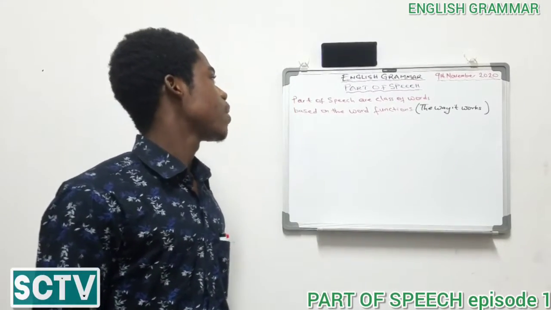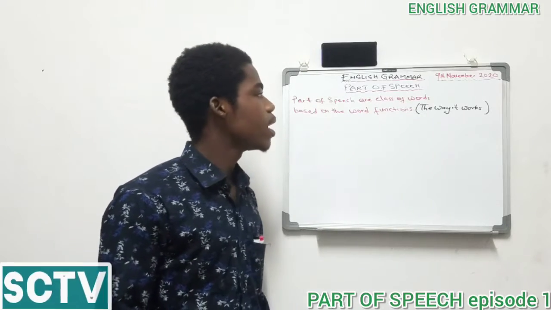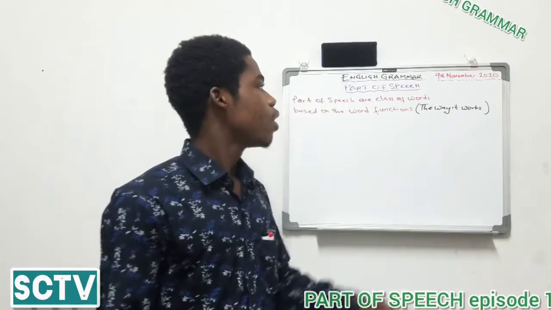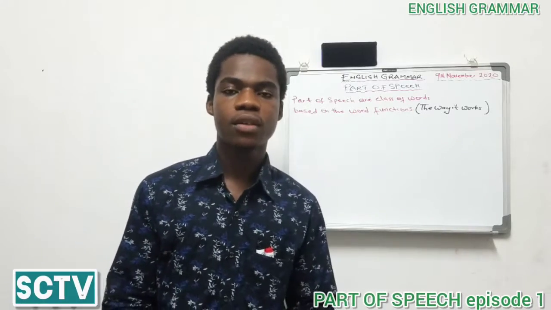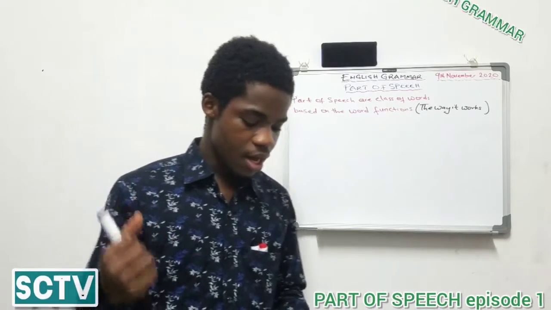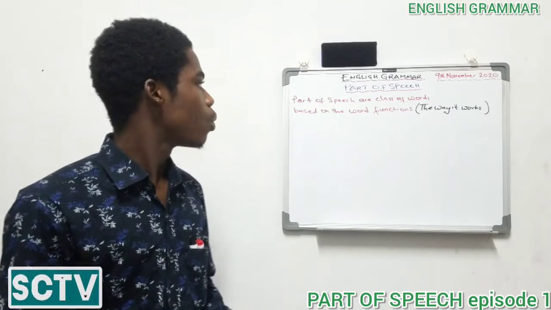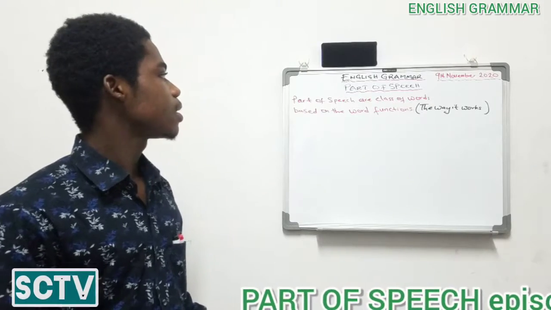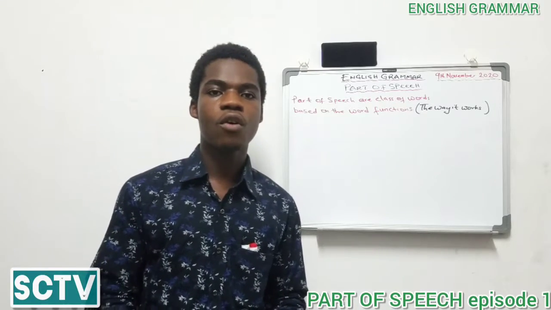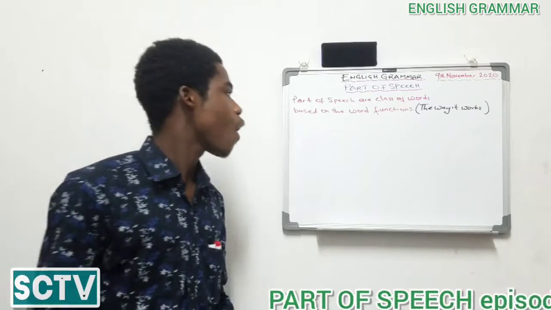We're talking about parts of speech, and we say parts of speech are classes of words based on the word function, that is, the way it works. Under the part of speech, we have the classes, of which I gave 9: noun, verbs, preposition, interjection, conjunction, articles, and many more. Now, under these classes, we focus on a noun, and we say a noun is the name of a person, place, thing, or idea.